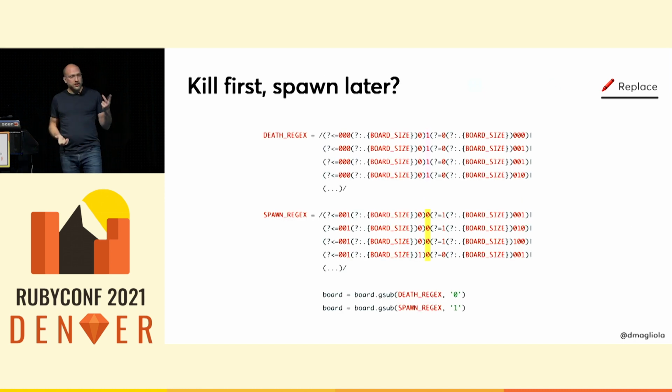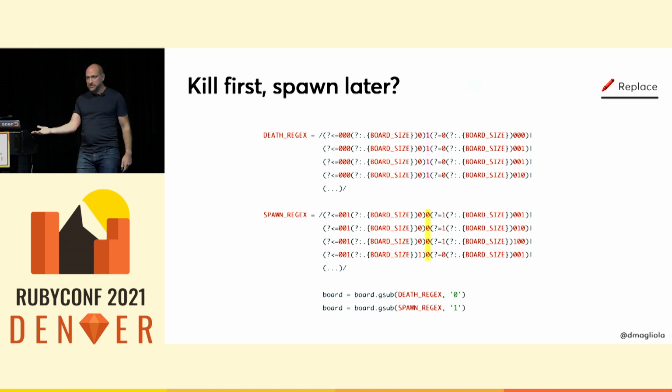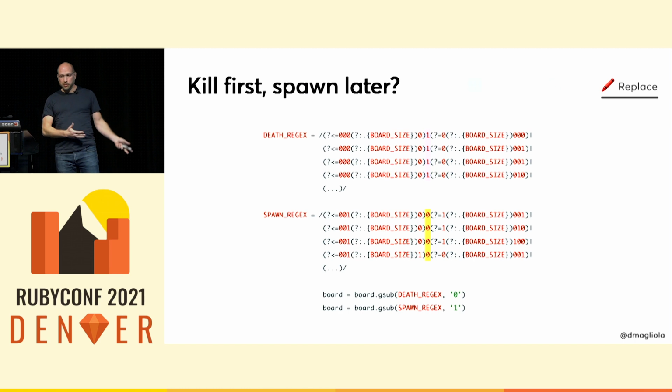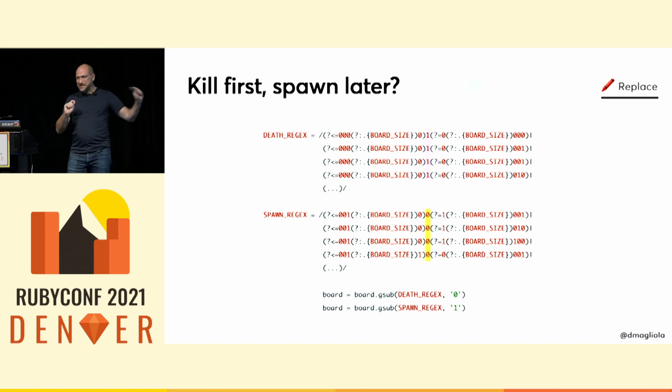Now, you might think that you can do this in 2 stages. Have one regex with all the combinations that have a 1 in the middle, so all the deaths, and then another one with all the zeros in the middle, all the spawns. And then you can match all the live ones that need to die, replace them for zeros, then match the others, replace them for ones, and you're done. But you can't do that. You need to do all of this in a single pass atomically, and this is partly why the regex approach is magic, because it gives me that for free.